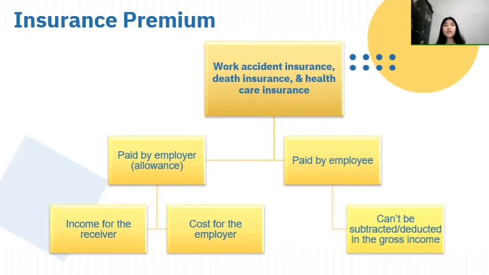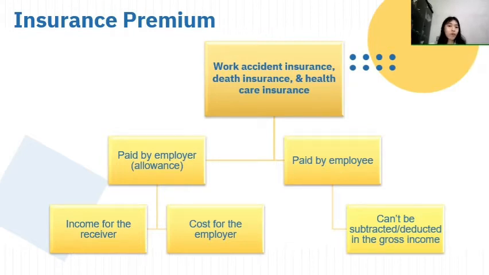Next, we are going to discuss about insurance premium. The work accident insurance, death insurance, and healthcare insurance are included in the insurance premium. They're divided into two types, paid by employer or allowance and paid by employee.